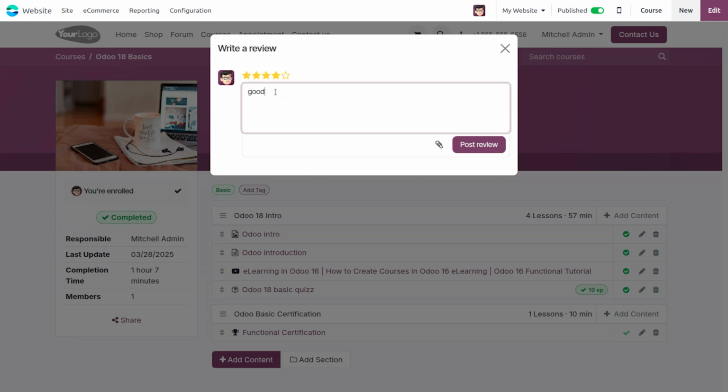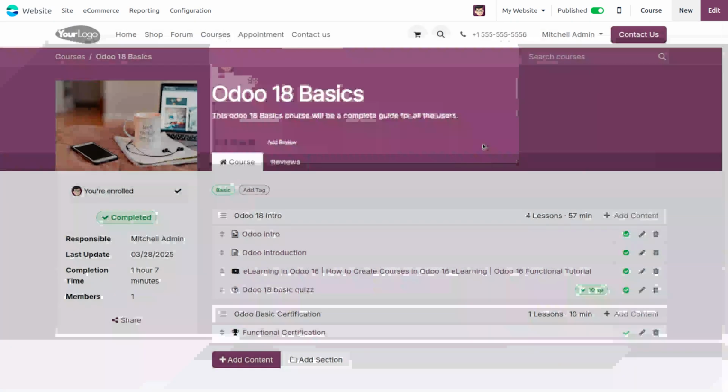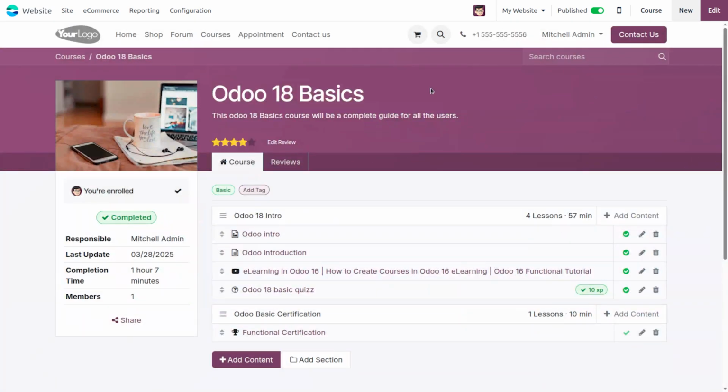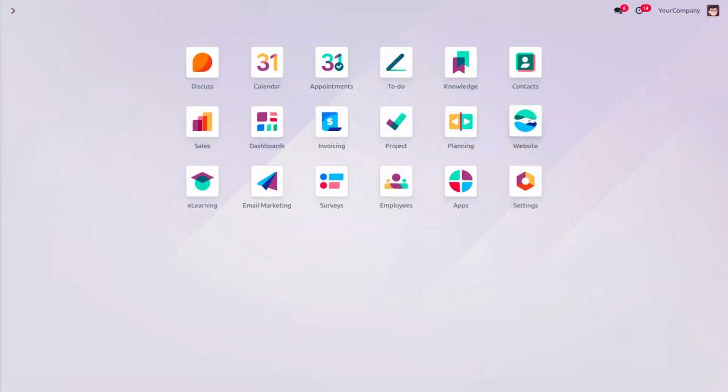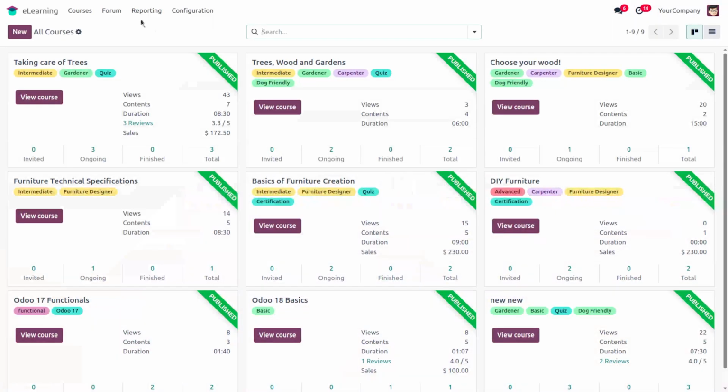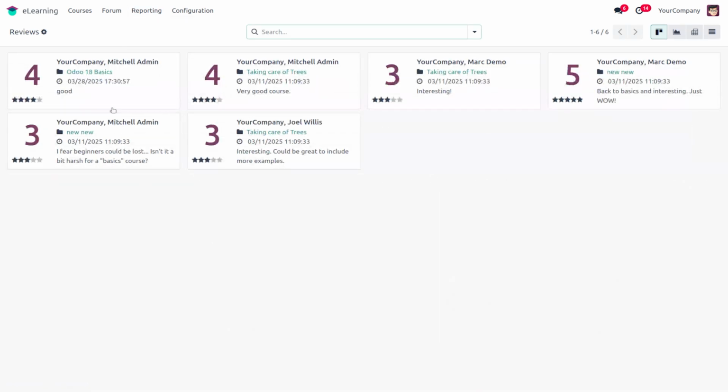Good. Then we can post it. Now the review for this Odoo 18 basic is posted. When we move to the eLearning module and open the review report, we can see the Odoo 18 basic rated 4 out of 5 by the user.